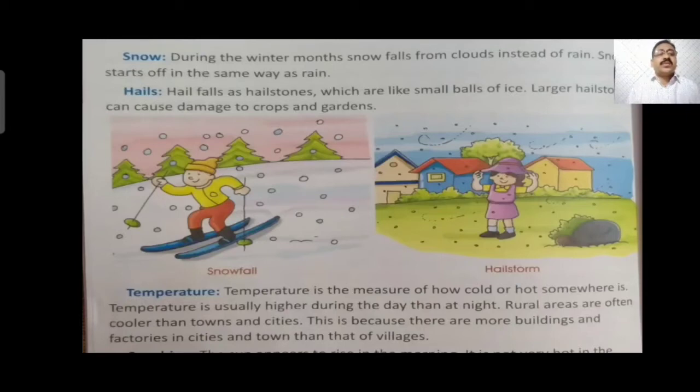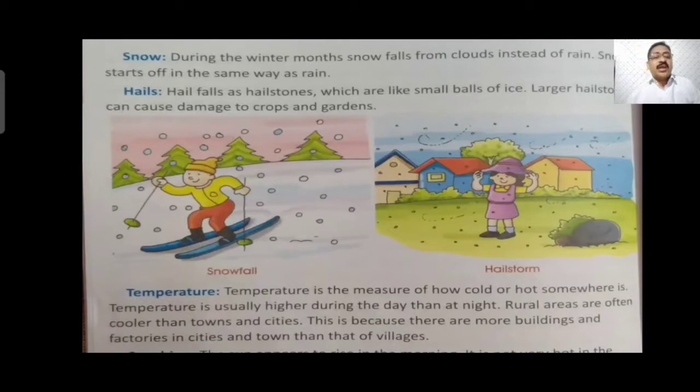Then comes temperature. Temperature is the measure of how cold or hot somewhere is. Temperature is usually higher during the day than at night. Rural areas are often cooler than towns and cities. This is because there are more buildings and factories in cities and towns than in villages. Temperature is also responsible for the change of weather.